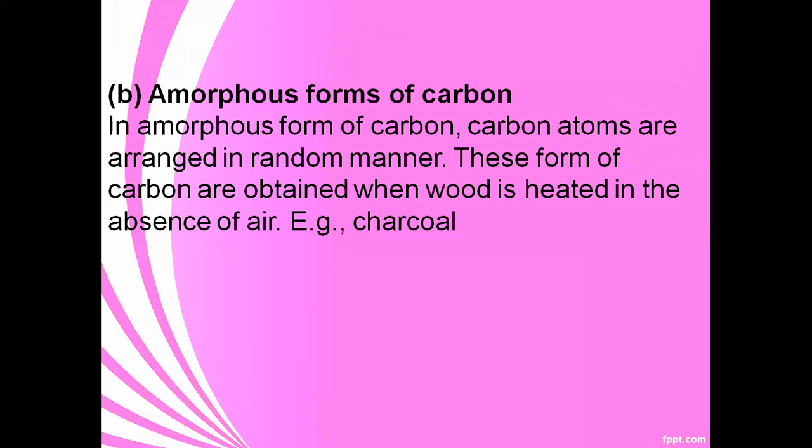The crystalline forms of carbon are arranged in specific shapes, but in amorphous forms the atoms are arranged in a random manner. So it is called the amorphous form of carbon. For example, when wood is heated in the absence of air, we get charcoal. So these are the types of allotropy.